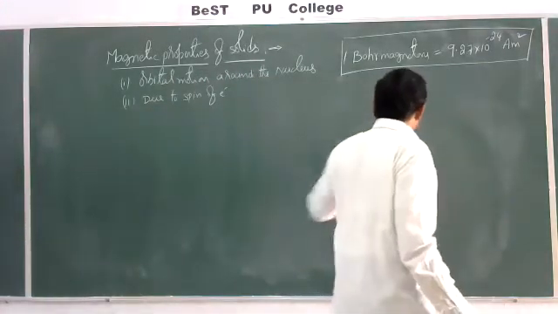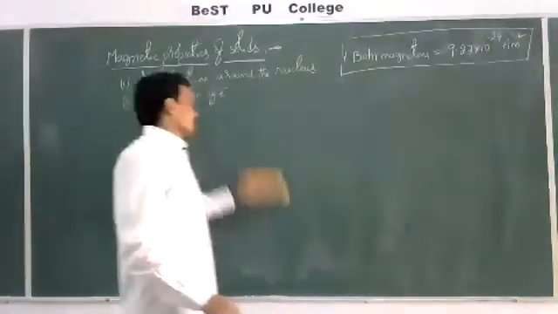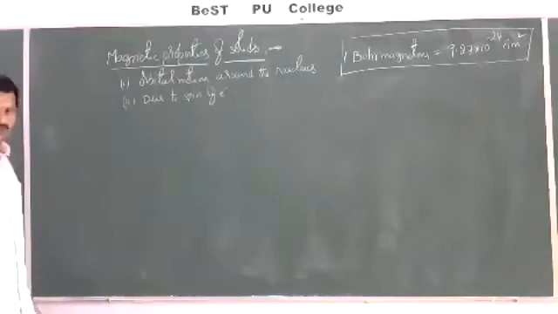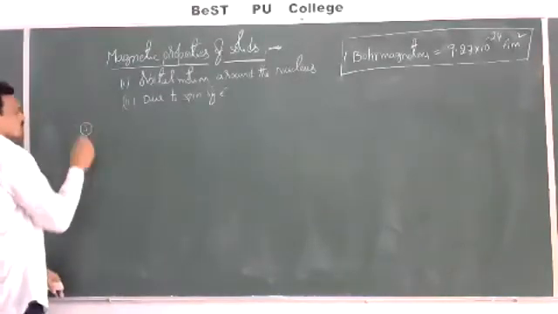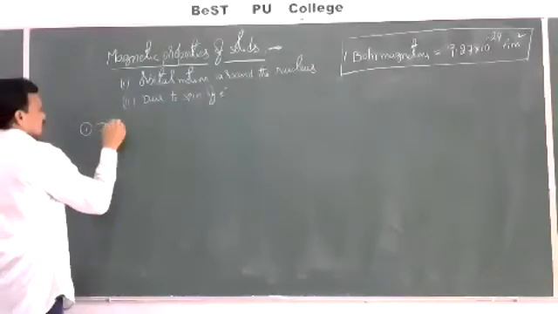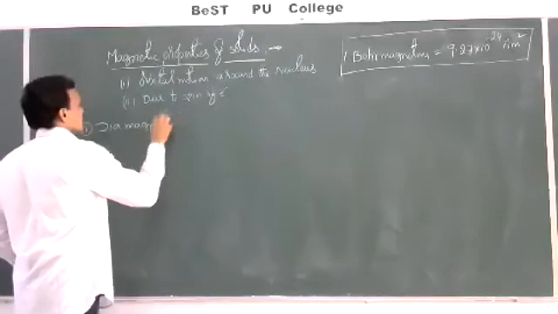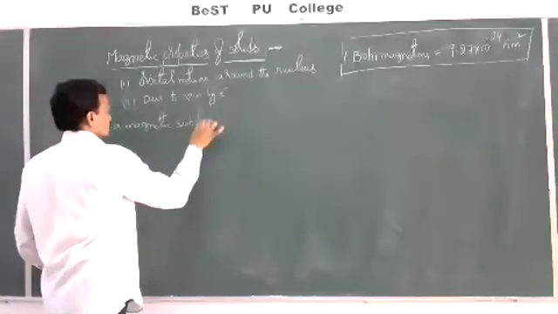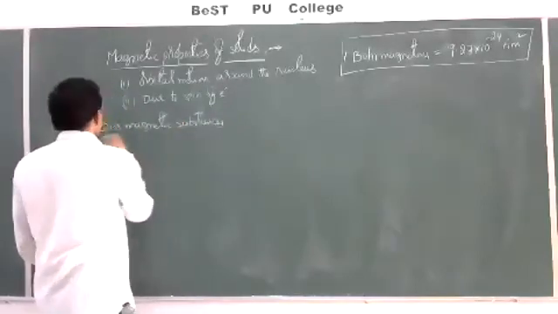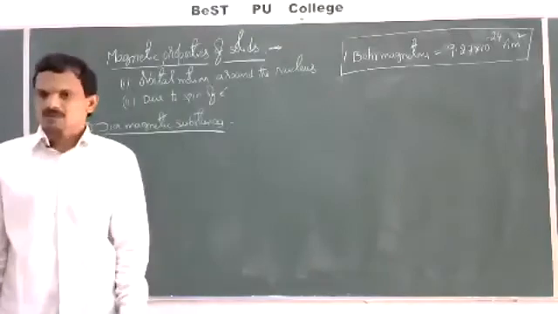Right. Now, depending on the magnetic nature, the substances are classified into different types. So what are those types? First one, diamagnetic substances.